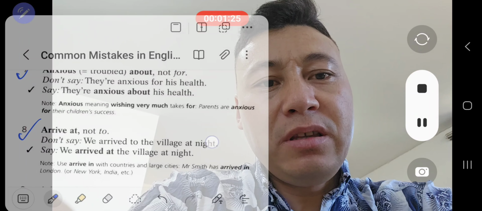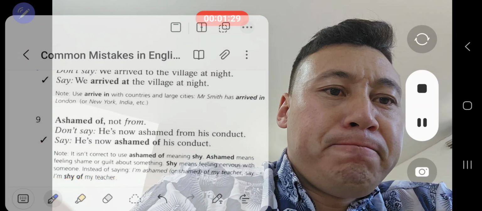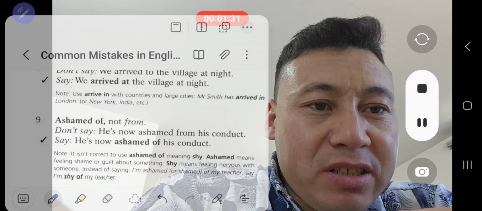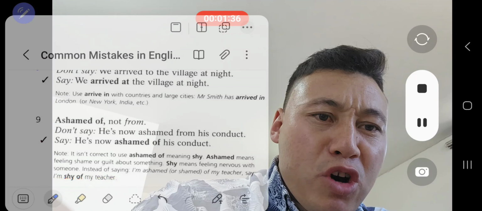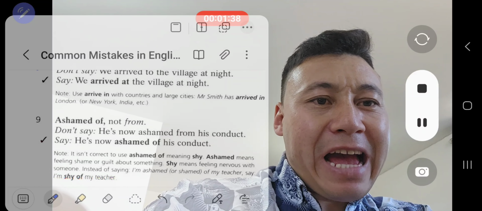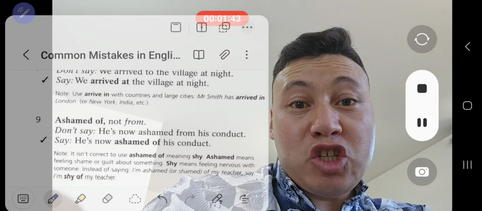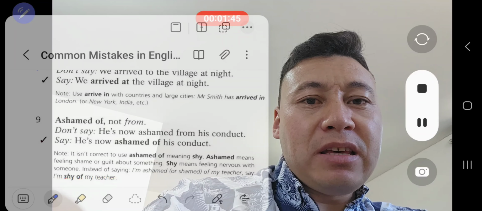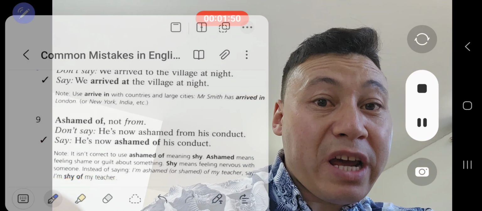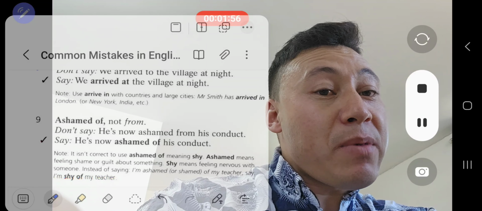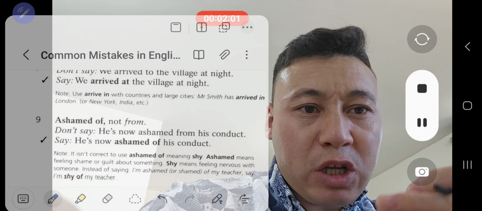Okay, it's great. Now then we have ashamed of. Now this is very, very significant because most of my students, when I was teaching in the university in Afghanistan, had this problem. Sometimes they said, I am ashamed from my teacher, which was not correct. They said, I am ashamed from my speaking or from my classmates, which is not correct to say.